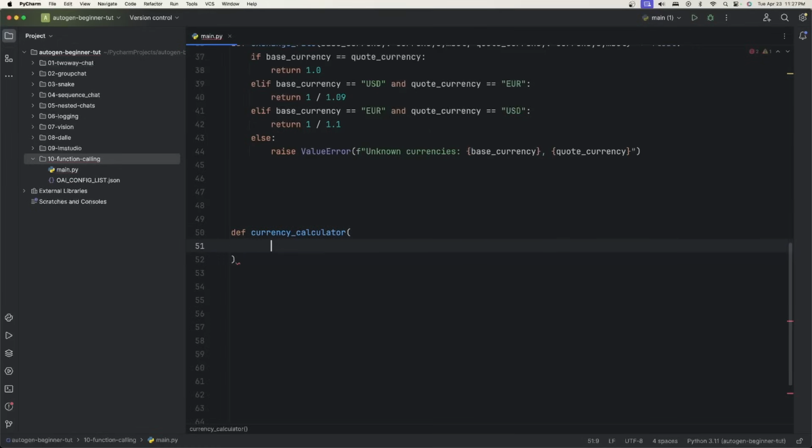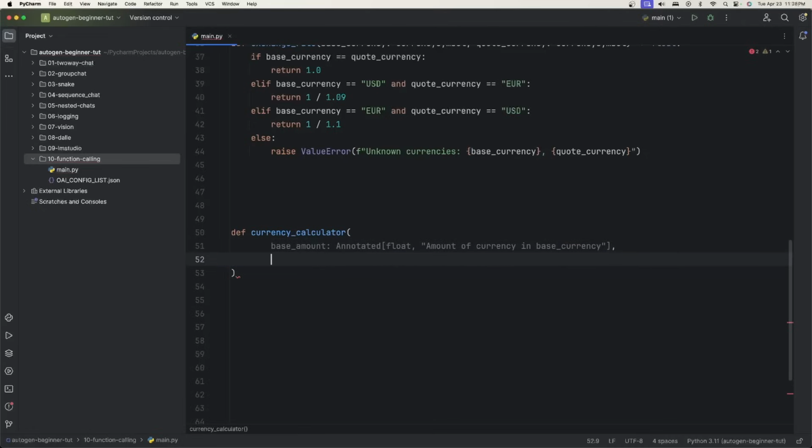What we need here is 3 different parameters. We're going to have the base amount. Remember, we're going to be converting currency, so we need a base amount and then the base currency and the quote currency. For function calling, they force you to give a defined type for each of these parameters. So we're going to say Annotated. We're going to give it the type and a little description here: amount of currency in base currency.